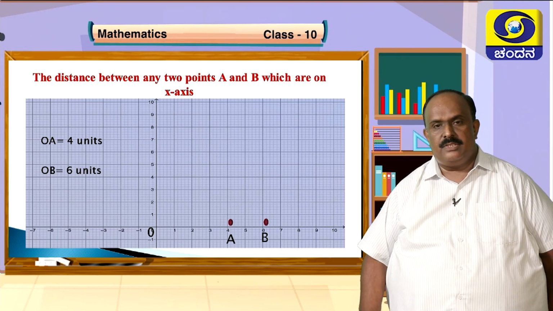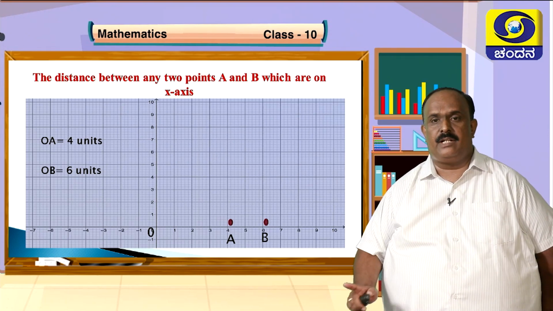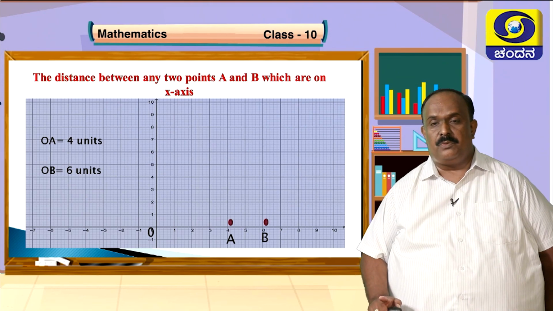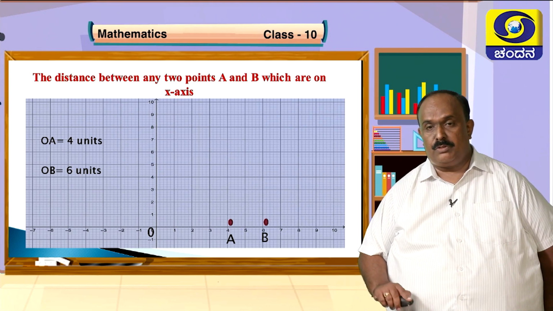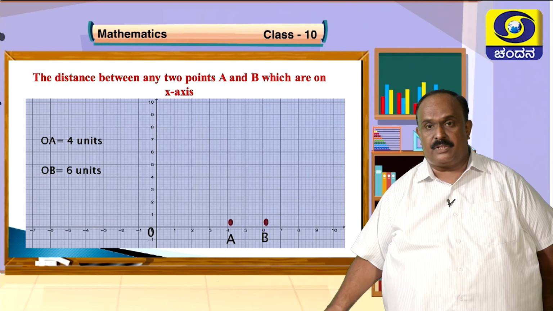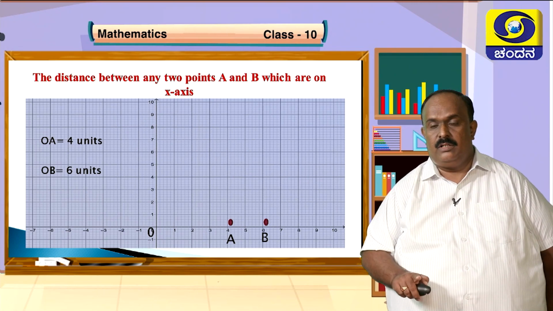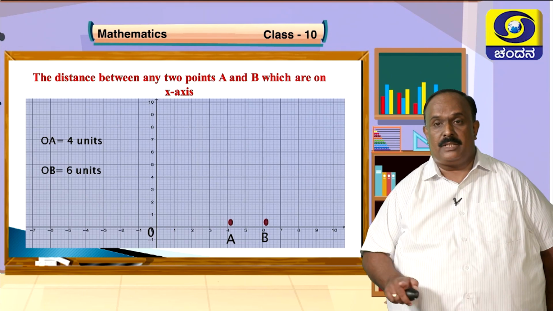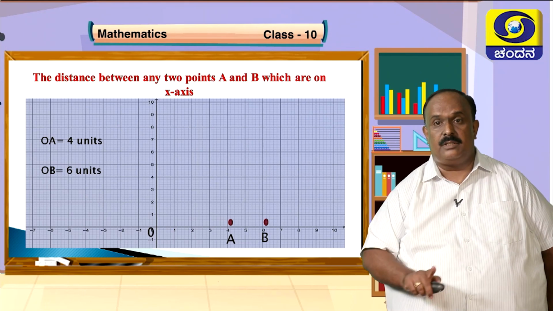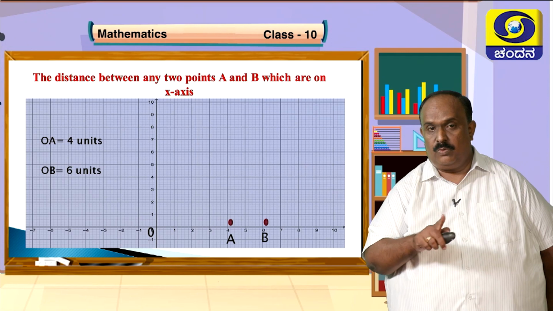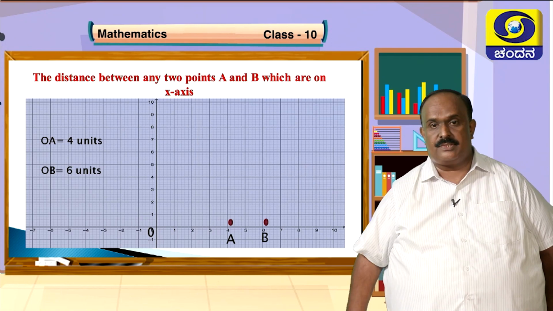Now, what is the exact distance between A and B? In the beginning, I asked whether you can measure the length of a line without instruments. Here is the answer. I am not using any scale. Only mathematical expressions will give us the exact length of AB. How? See, OA is 4 units and OB is 6 units.